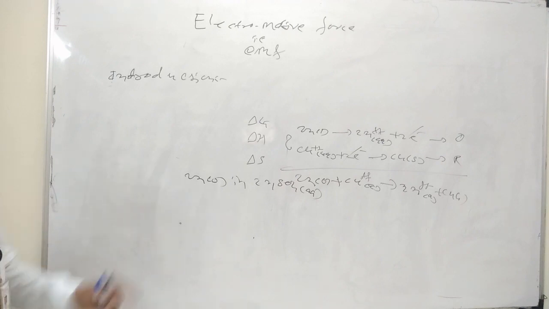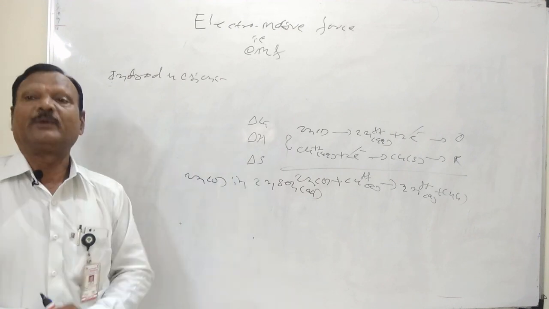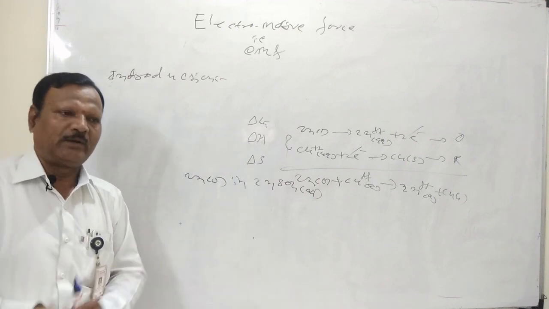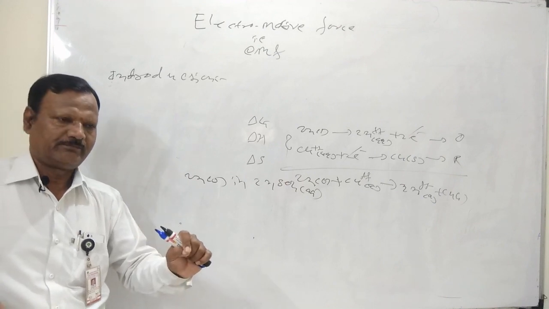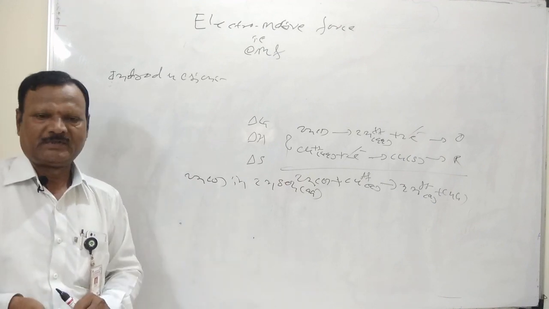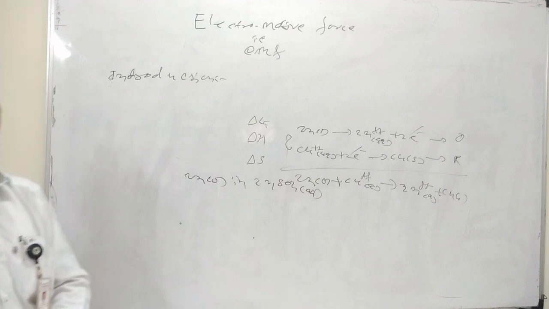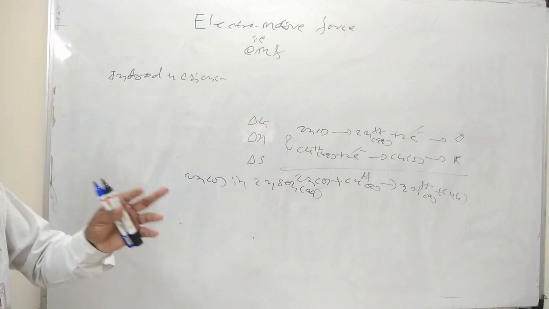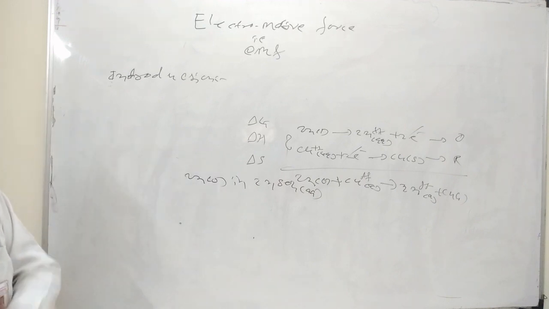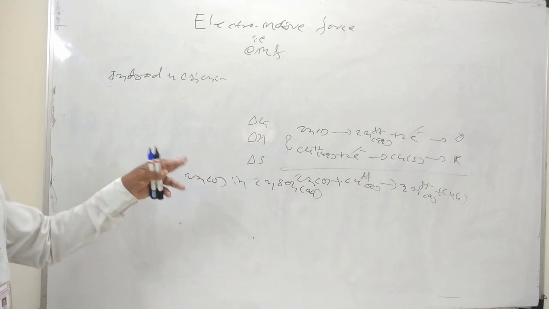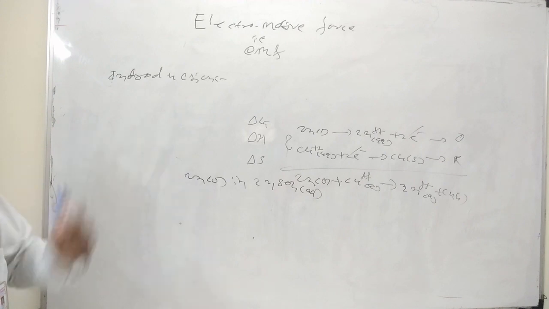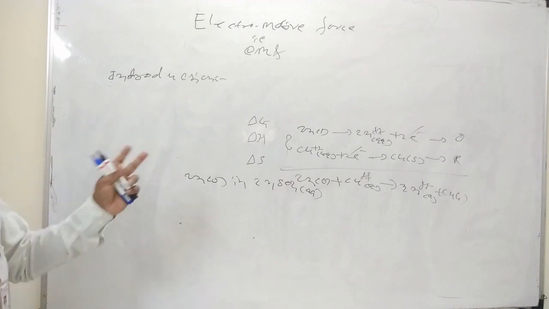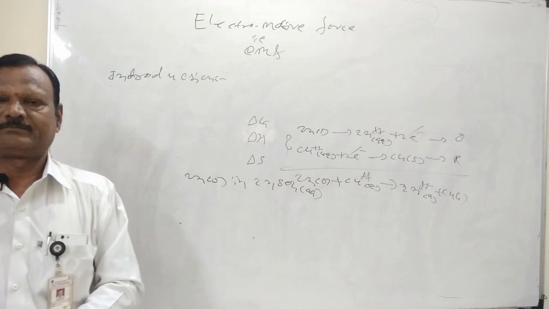Next we come to anode and cathode. How do we call the anode? The negative terminal of the electrode is the anode. Second, the positive terminal of the metal or electrode is the cathode. These terms also come up when studying the next part of this topic, electromotive force. Then the representation of a cell.